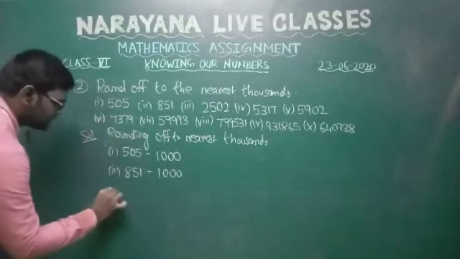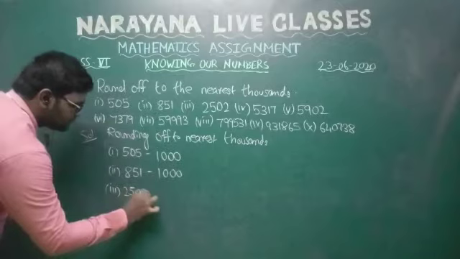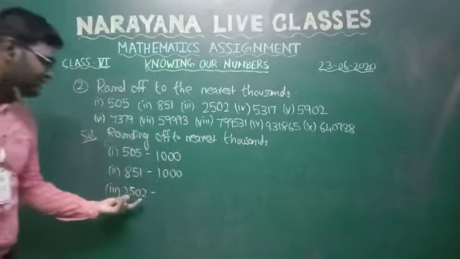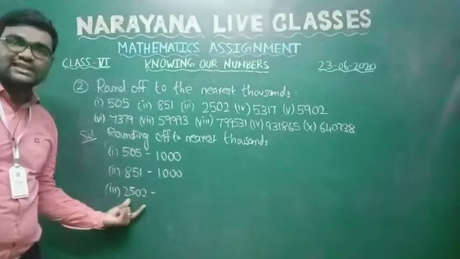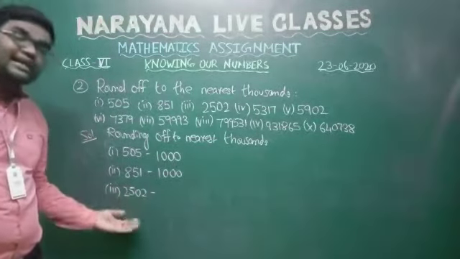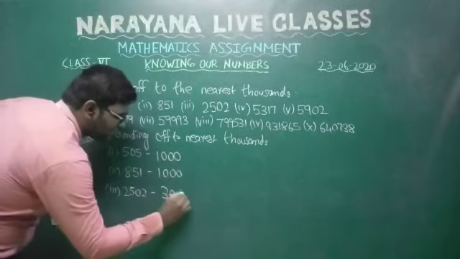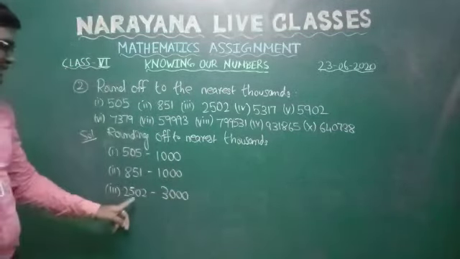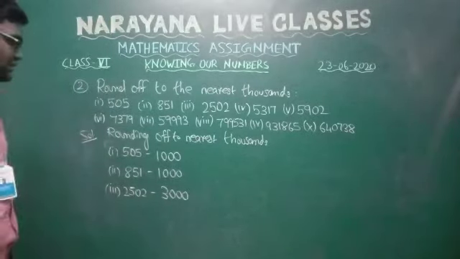Next number is 2502. We should consider the ones, tens and hundreds. These three places only we should consider. It is 502, which is greater than 500. So you should round off to the nearest 1000, which means it is 3000. Already 2000 is there, and you have to round off one more 1000. It will become 3000. Okay.